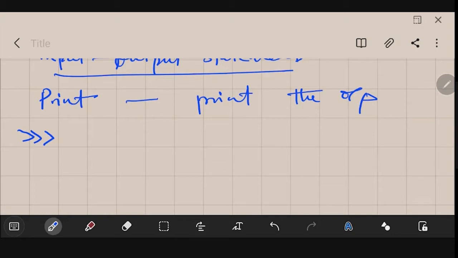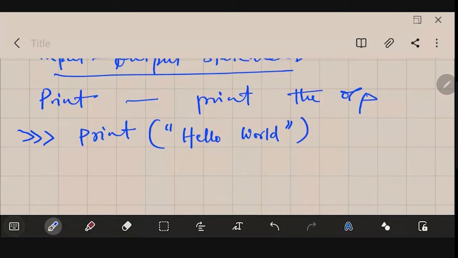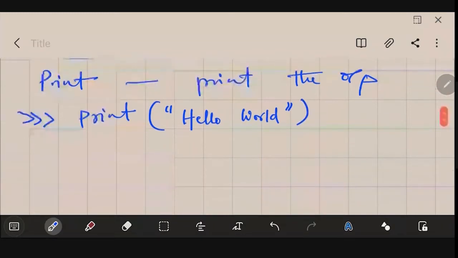There if you just type print, all in small letters, then in double quotes you write hello space world. This will be displayed. The output will be hello world.